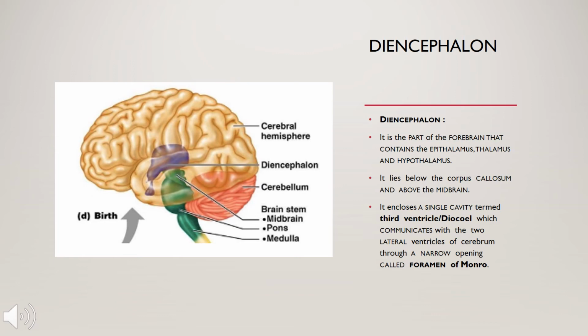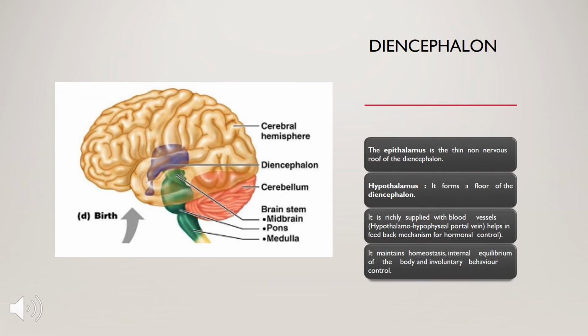This foramen of Monro is an opening through which the diencephalon communicates with the two lateral ventricles of the cerebrum. As the cerebrum performs numerous functions, the diencephalon helps in the performance of different functions, and it connects through the foramen of Monro.